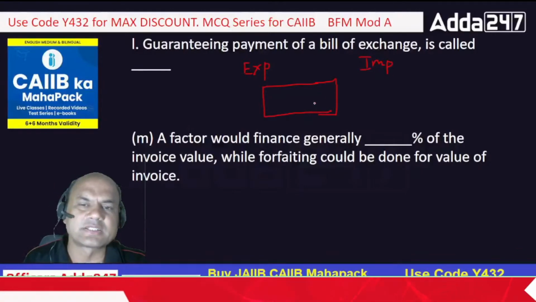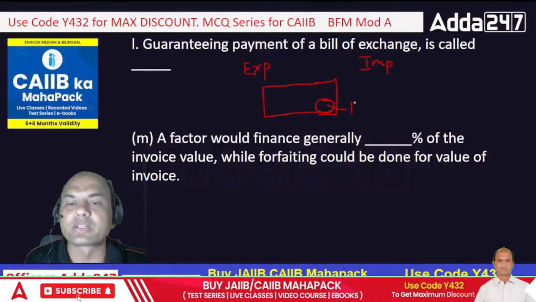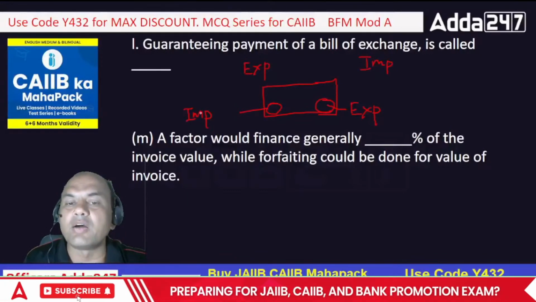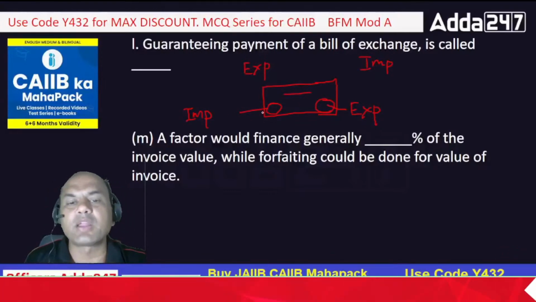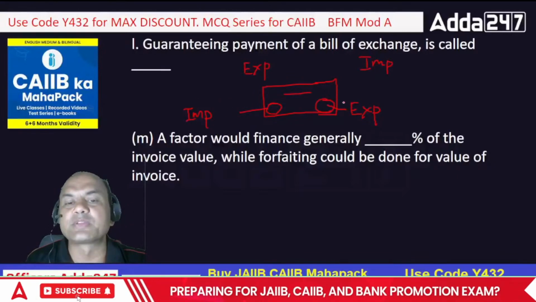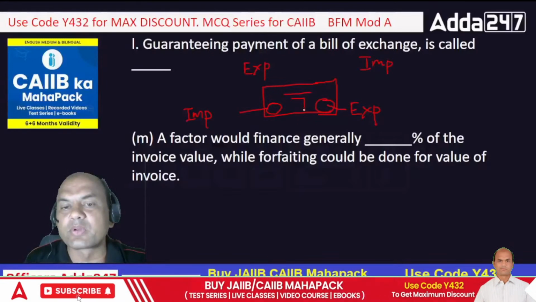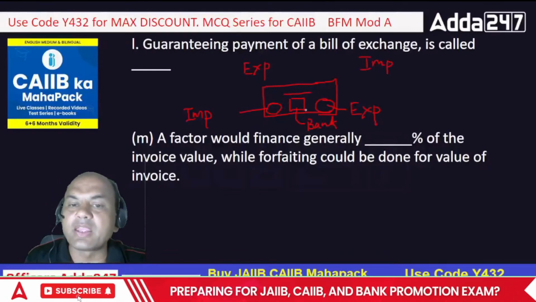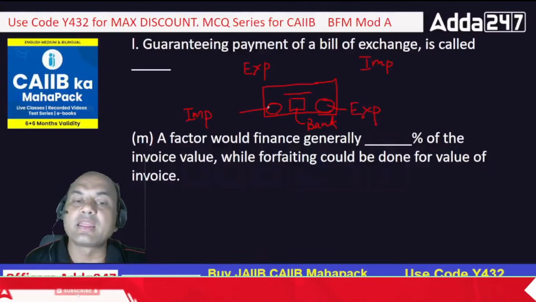Many of us know this bill of exchange, similar to a cheque. So here the exporter draws the bill of exchange. Here it's the exporter signing. He tells the importer to pay me after so and so days. Now this is a normal transaction. But what happens if the exporter doesn't trust the importer? Then the exporter says, I don't want your sign only. I want a third stamp over here, the sign of your bank. That bank should guarantee me in addition to you. So the bank will guarantee in addition to the importer.